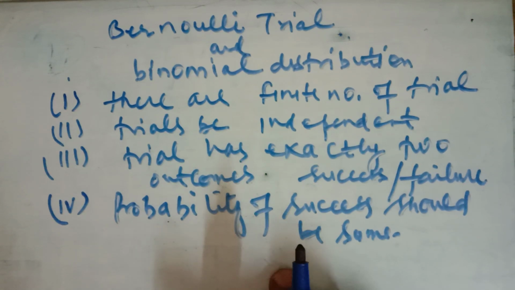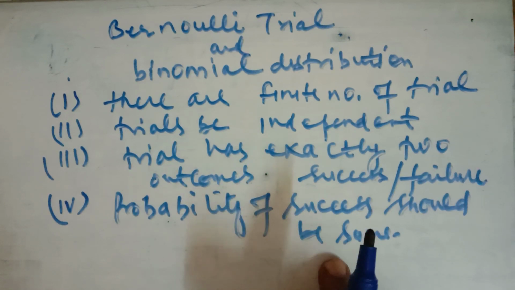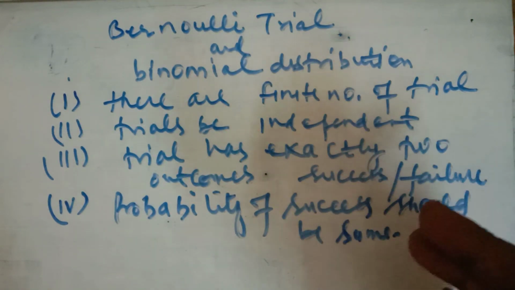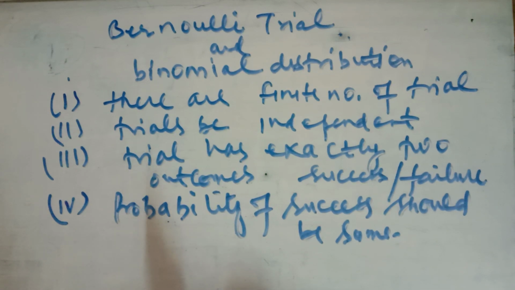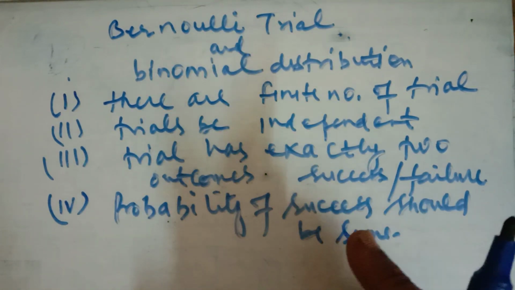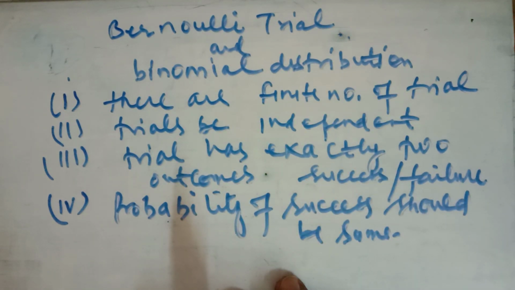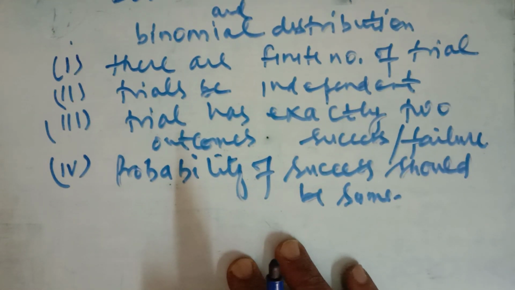For example, suppose a die is thrown 50 times. In this case, the number of trials is finite, which is 50, and the success is an even number. So if a success is an even number, then its failure will be an odd number. So we have only two outcomes, that is even or odd, and the number of trials is finite, and the success probability is 1/2 and the failure probability is 1/2.